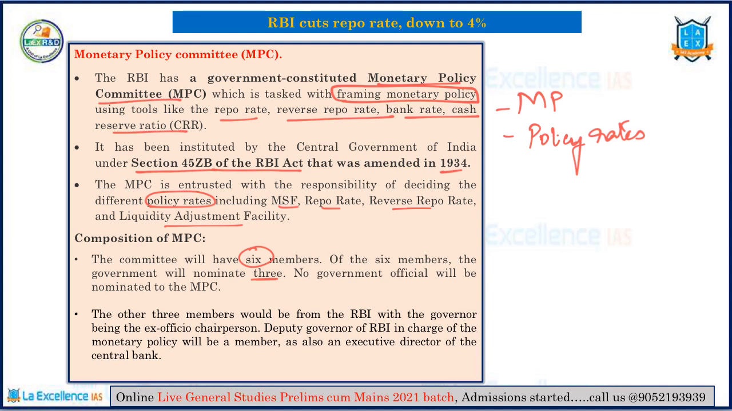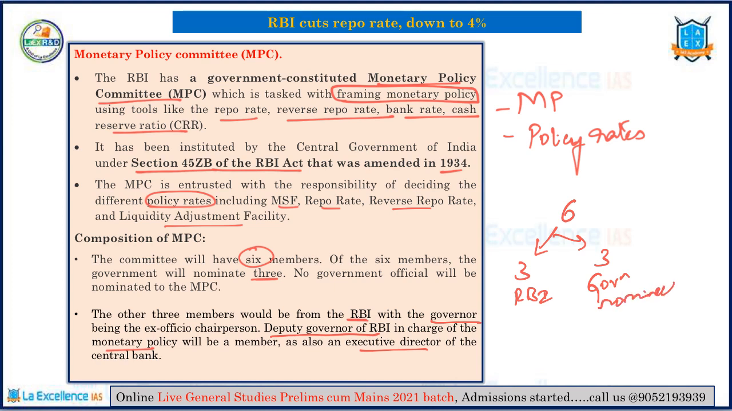The other 3 members will be from the RBI, consisting of the RBI Governor, the Deputy Governor of RBI who is in charge of monetary policy, and the third person will be the Executive Director of the Central Bank. So totally, out of 6 members, 3 will be from RBI and 3 will be government nominees. But remember one thing, no government officials can be part of this committee.